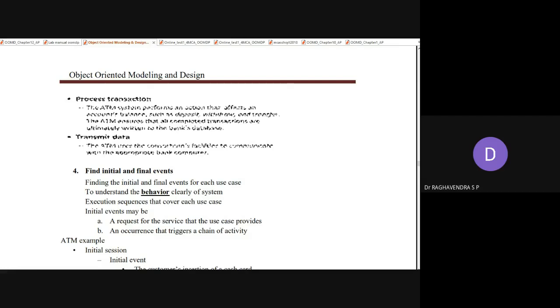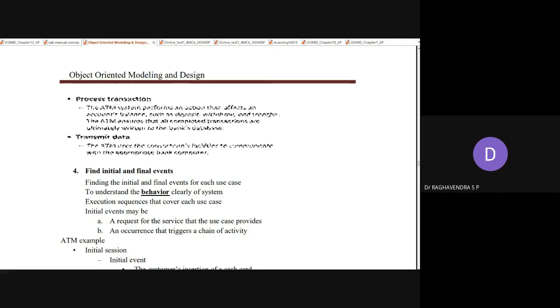Next, the fourth step under the application interaction model is finding the initial and the final events of each use case. Event means some course of action. What is the first event and what is the last event? This is to identify what kind of behavior a given system can perform, whether it's a normal behavior or some abnormal behavior.